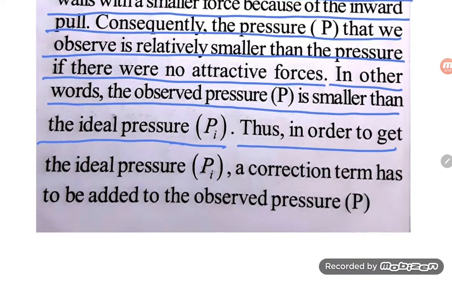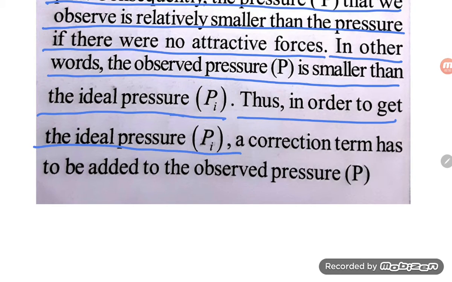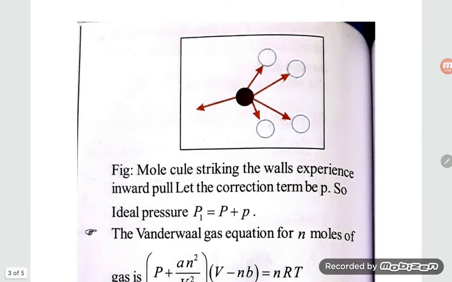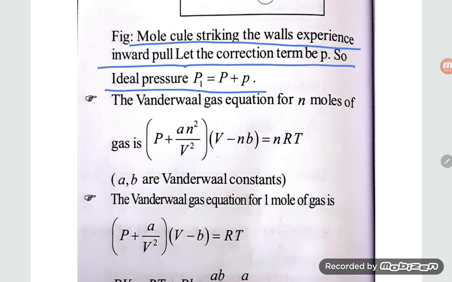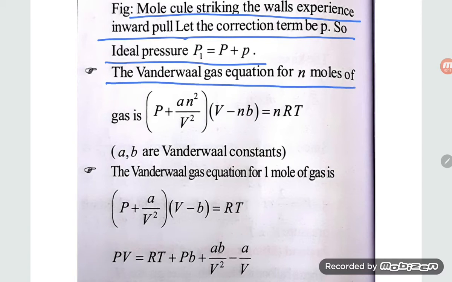Thus, in order to get the ideal pressure Pi, a correction term has to be added to the observed pressure. So this is what they have shown, that it is inward pulling. Next, for a molecule striking the wall experiencing inward pull, let the correction term be p. So ideal pressure Pi is equal to P plus p. The van der Waals gas equation for n moles of gas is (P + an²/V²)(V - nb) = nRT.